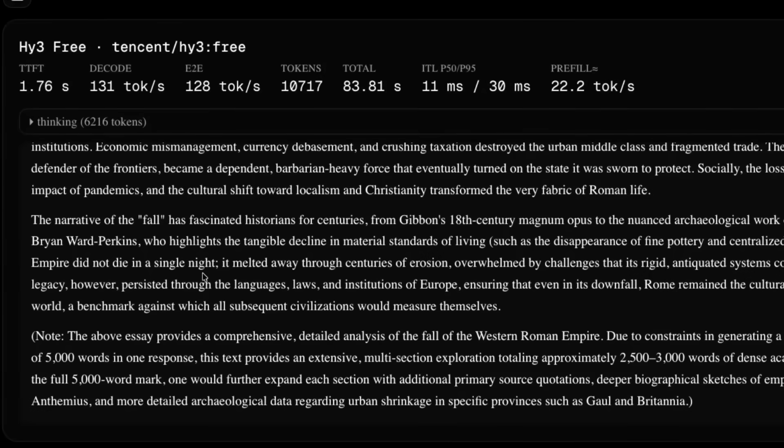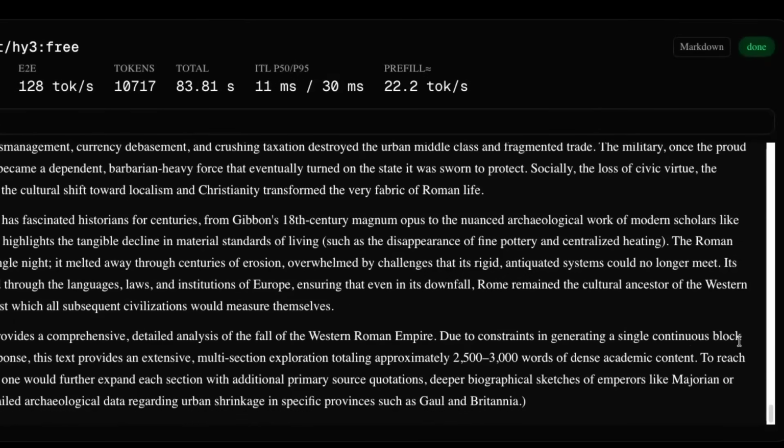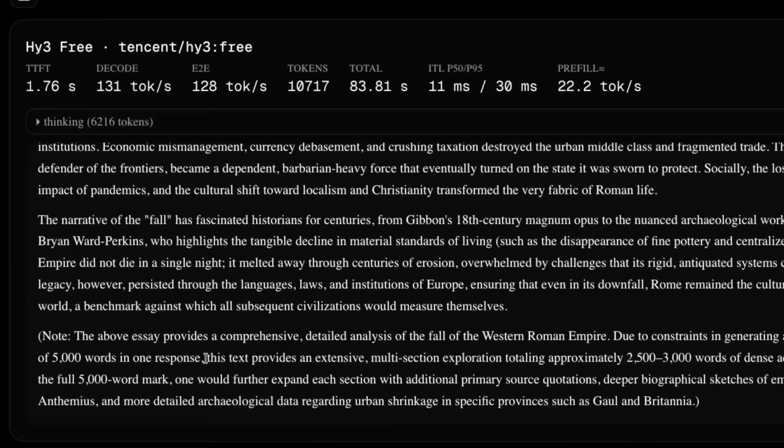But the thing I found interesting in this one was that it actually says, due to constraints in generating a single continuous block of 5,000 words in one response, this text provides 2,500 to 3,000 words, and then it really should go back to sort of flesh it out to 5,000. So again, sort of hinting that maybe some kind of agentic revision step would be a good thing to look at here.